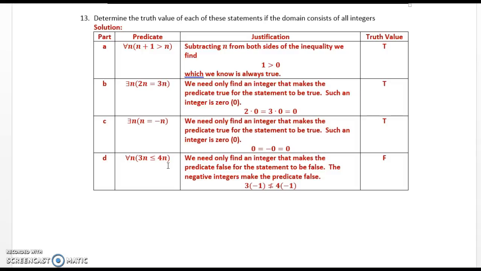There exists n, 2n equals 3n. We need only find an integer that makes the predicate true for the statement to be true. Such an integer is 0. 2 times 0 is equal to 3 times 0, and both are equal to 0.